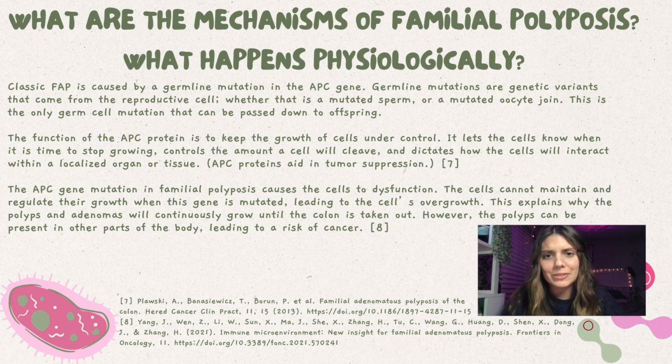What are the mechanisms of FAP? Classic FAP is caused by a germline mutation in the APC gene. Germline mutations are genetic variants that come from the reproductive cell, and this is the only kind of mutation that can be passed down to offspring.